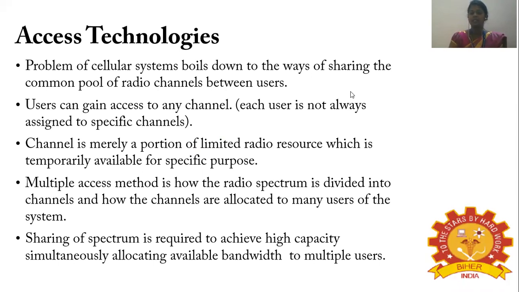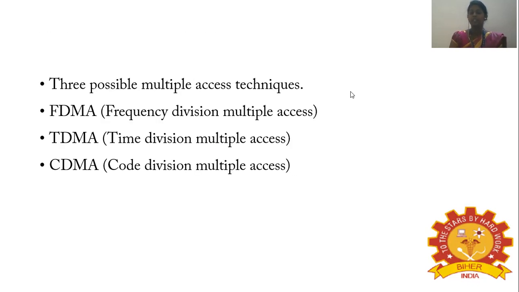Sharing of the spectrum is required to achieve high capacity and also simultaneously allocating available bandwidth to multiple users. As we know, there are multiple users using the radio access technology, so there should be no congestion in the spectrum, and there should be proper sharing of the spectrum so as to achieve high capacity. When coming to the access technology, there are three possible multiple access techniques. First is frequency division multiple access, the second one is time division multiple access, which is termed as TDMA, and the third one is code division multiple access.